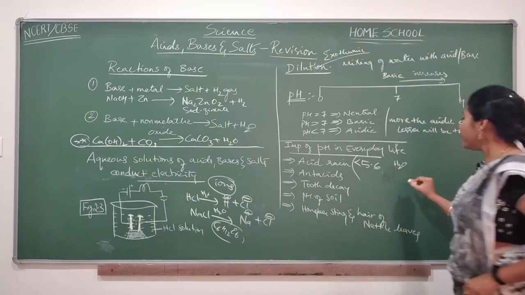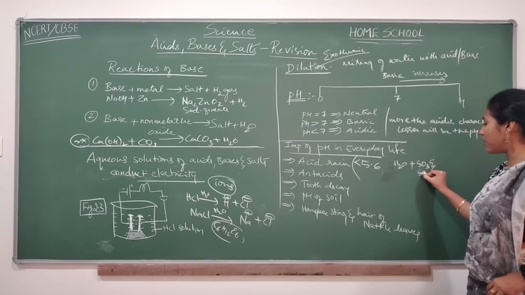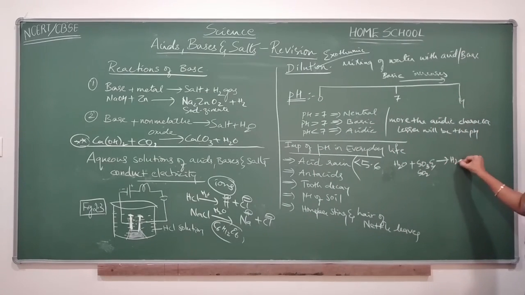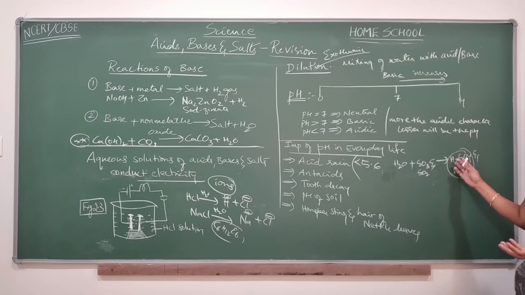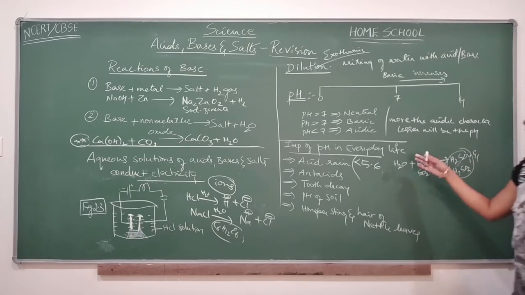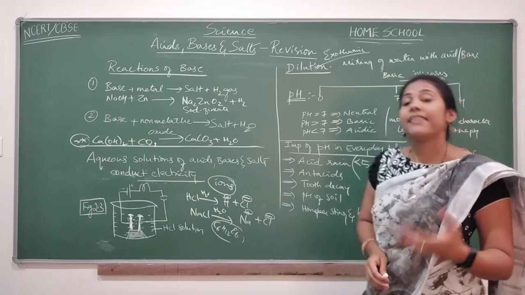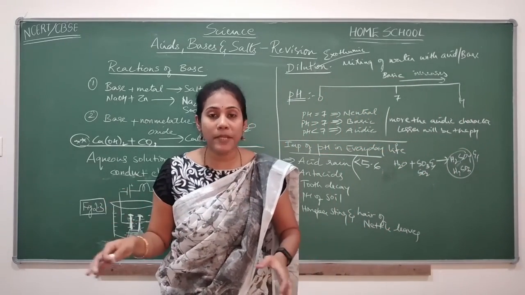Our normal rainwater on reacting with sulfur trioxide and sulfur dioxide gives products H2SO4 and H2SO3. These are the dangerous acids present in rain, which are responsible for decreasing the pH of rainwater below 5.6. Such a rain is called acid rain, and it's very dangerous for historical monuments like Taj Mahal, Gol Gumbaz and others.